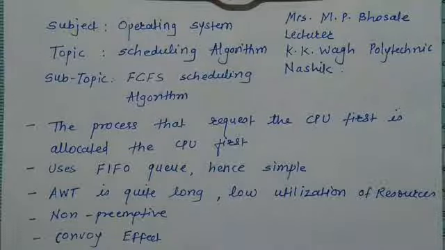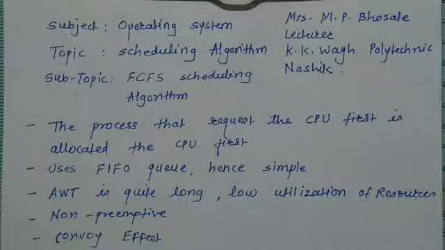The strategy of FCFS scheduling algorithm is that the process that requests the CPU first is allocated the CPU first. That is, when a number of processes are waiting in the ready queue, the first process which came to the ready queue first will be allocated to the CPU first, and the last process will get the CPU at last. So using this strategy, we can easily implement the FCFS scheduling algorithm using a FIFO queue structure, that is first in first out.